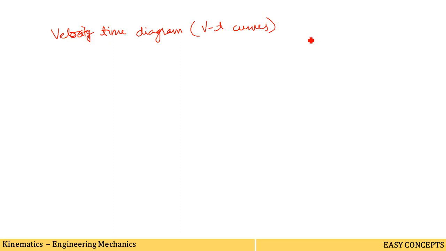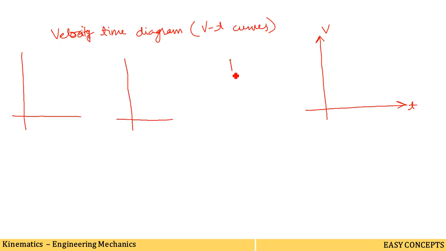Such a diagram is drawn with velocity along the y-axis and time along the x-axis. Why? Because time is an independent parameter, so we draw it on the x-axis, and velocity is on the y-axis. We have 4 diagrams here, so we will draw them like this. Suppose the first graph is like this.